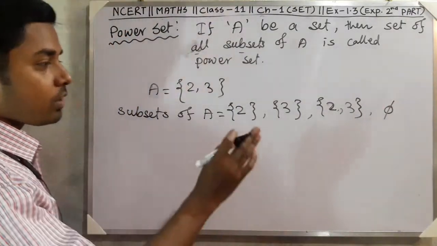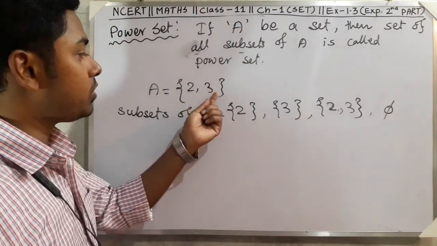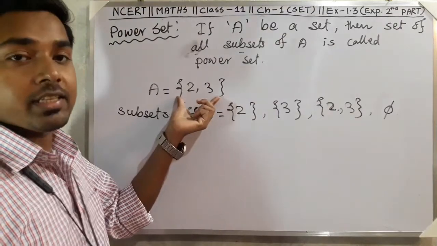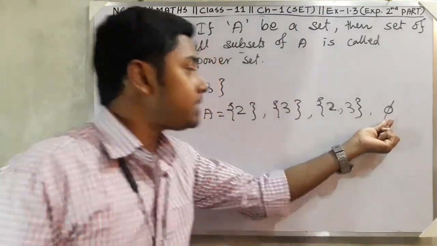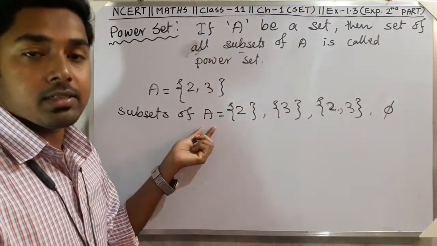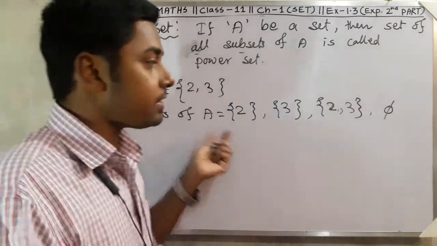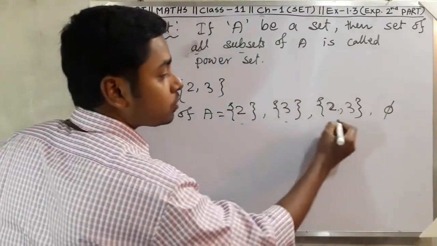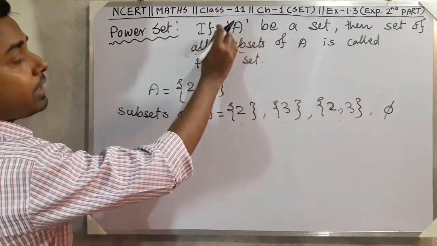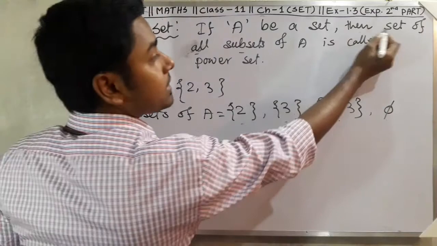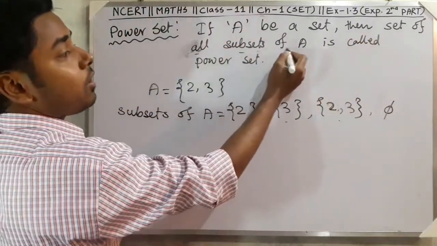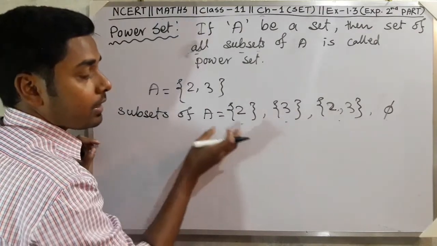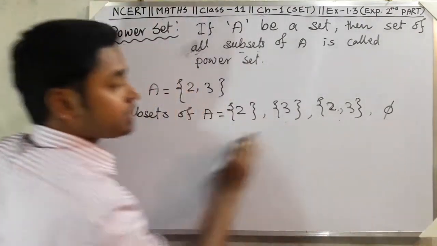So how many subsets we have got? {2}, {3}, then {2, 3} together. Every set is the subset of itself. And phi is the subset of every set, any set. Okay, so phi. So how many subsets you have got? 1, 2, 3, 4. Now what is the definition telling? Set of all subsets of A is called power set. Now we have to make a set of these subsets.